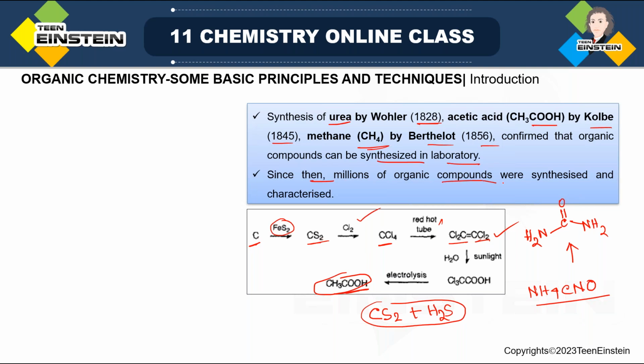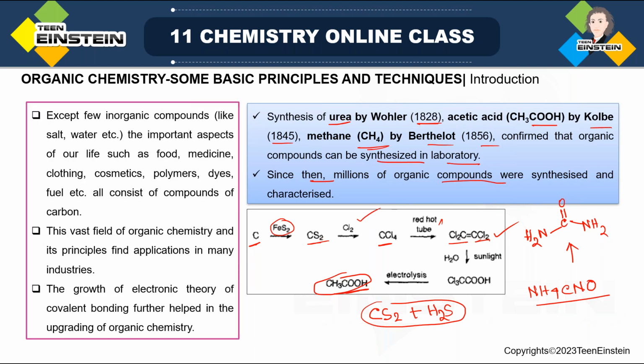Since then, millions of organic compounds have been synthesized and also characterized. Except for a few inorganic compounds, for example salt, NaCl, sodium chloride, and water, and not just sodium chloride, you can also consider any other salt, the important aspects of our life are mainly based on organic compounds.